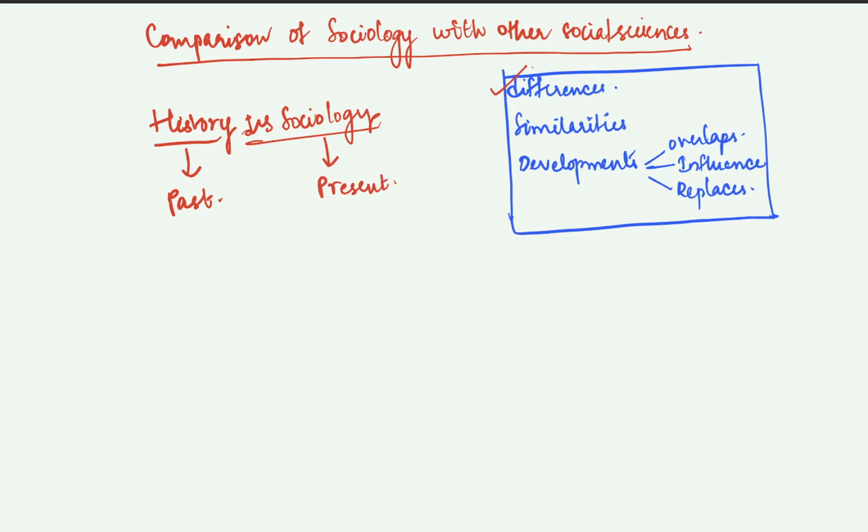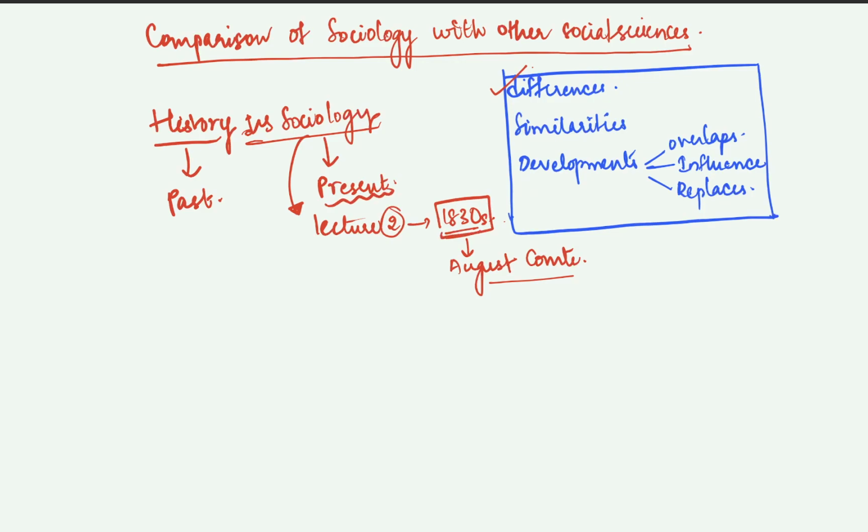It is true that when you're tracing the history of sociology, like we have done in lecture 2, we have traced it back to the 1830s, when sociology was coined as a subject by Auguste Comte. This is all explained in lecture 2, and the link is posted in the description. So you can say sociology originated very recently, and that it deals with the present times and mostly the post-modern times.